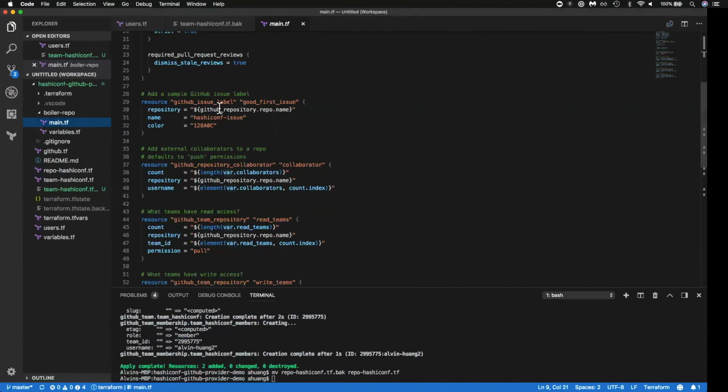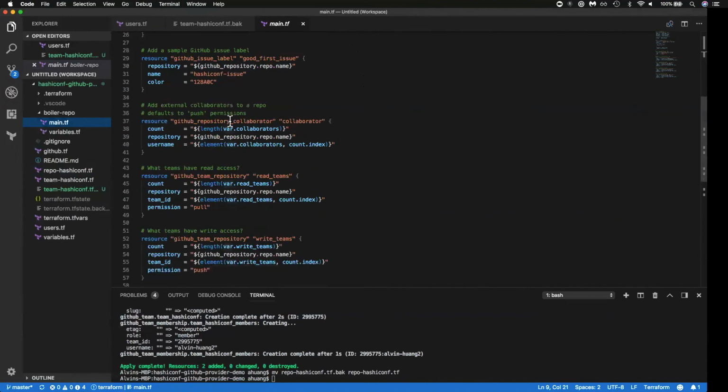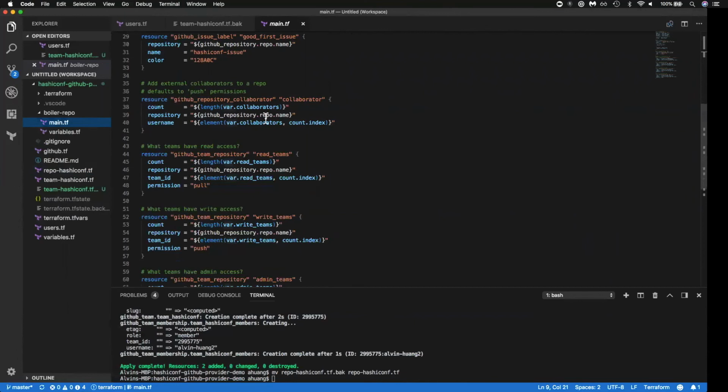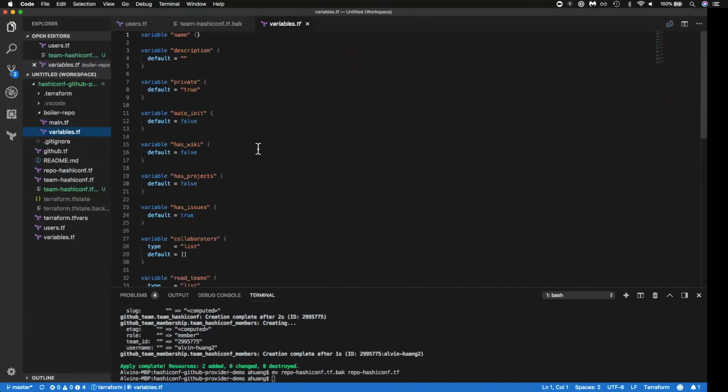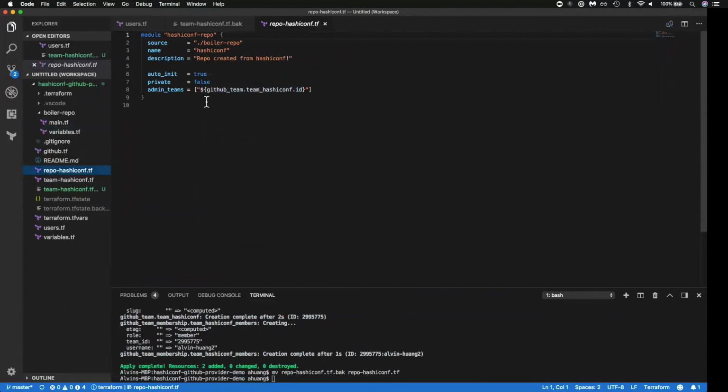We can also set up a sample GitHub issue label, and this will be just called HashiConf issue. And we can also set up external collaborators or teams or attach teams to GitHub repos. In our variables file, we've defined all the different variables that we're using in this module. So if we go back to the repo config real quick, we can see that we don't use most of the boilerplate repo. We just add team HashiConf as an admin team to our HashiConf repo that we're going to be creating.